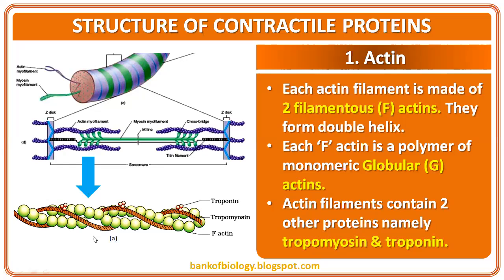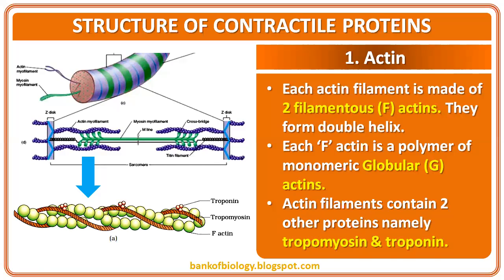Let's read out what is given in NCERT. Each actin filament is made of two filamentous actins. They form a double helix. Each F actin is a polymer of monomeric globular actins.